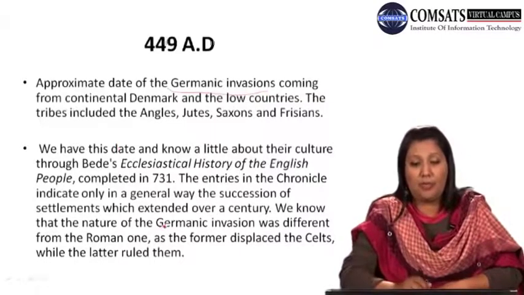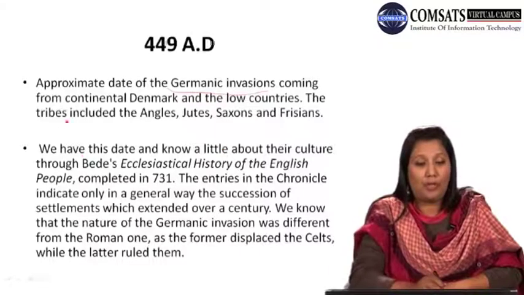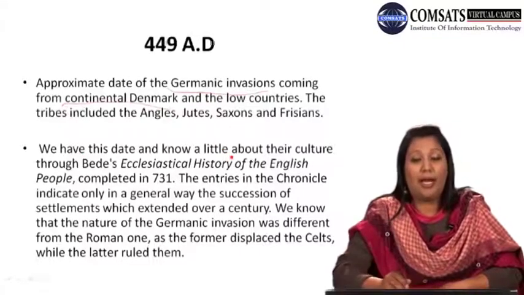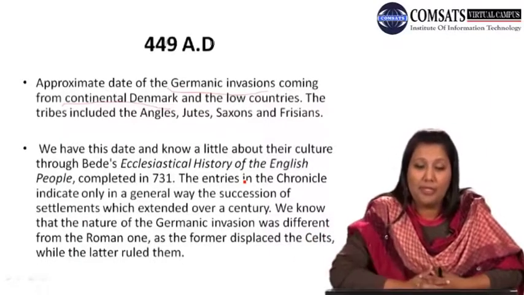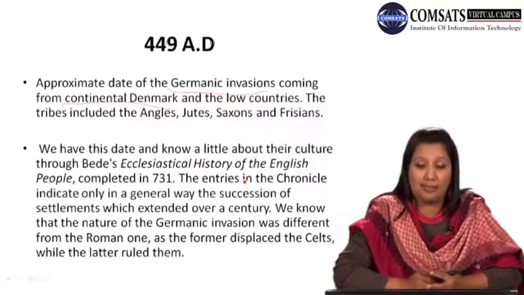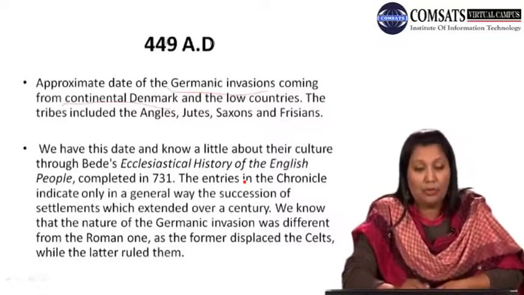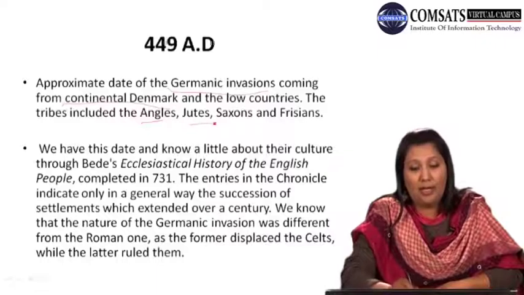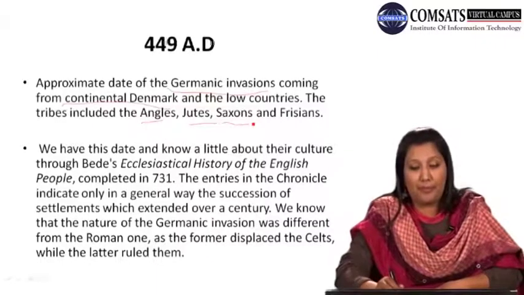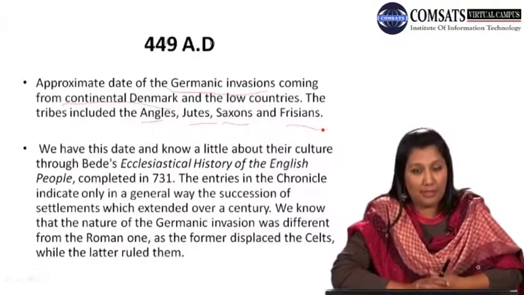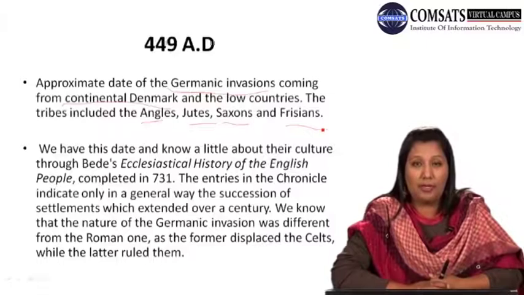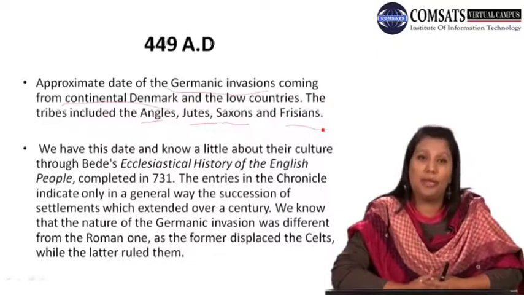These Germanic invasions were coming from where? From continental Denmark and the Low Countries. They were coming from Denmark as well as some other Low Countries. The tribes included the Angles, Jutes, Saxons and Frisians. These are the four tribes that were coming in the Germanic invasions. The first three tribes are very famous because of them the period has been regarded as the Anglo-Saxon period or Old English period as well.